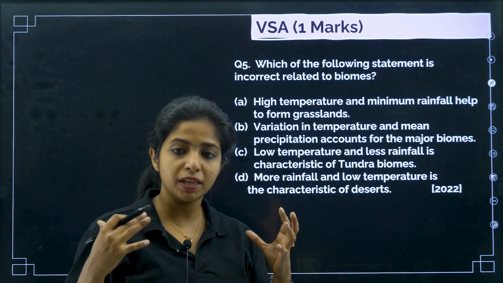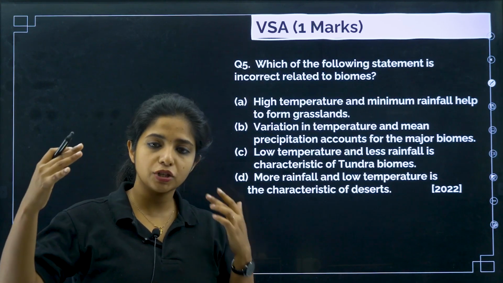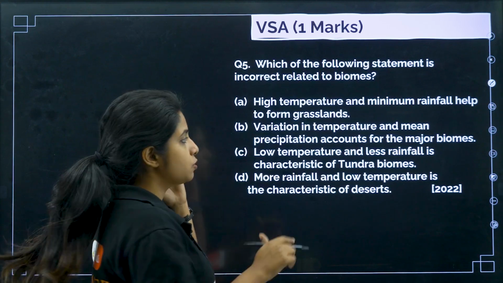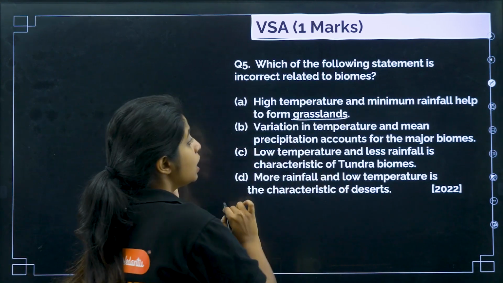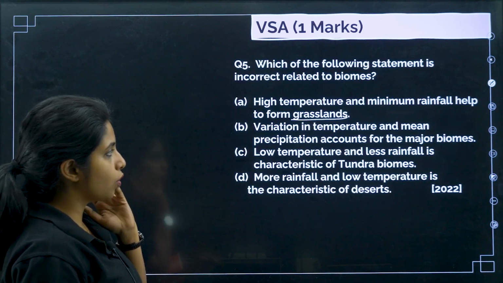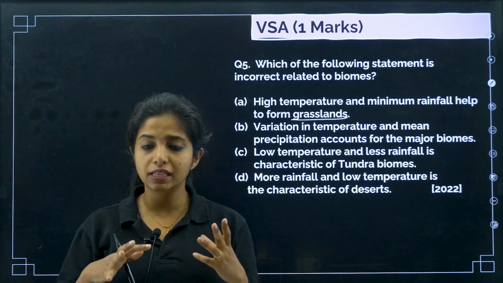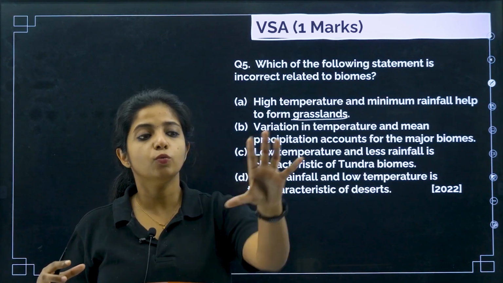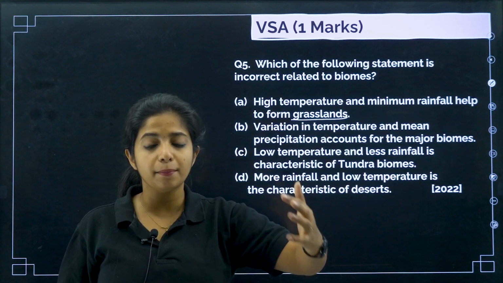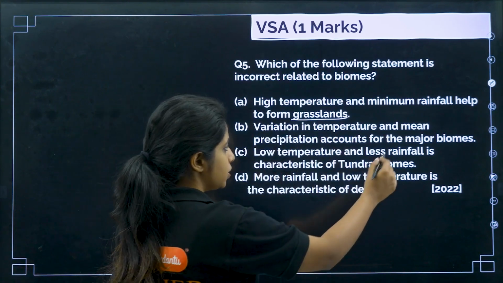High temperature and minimum rainfall help to form grassland. That is correct. There will be high temperature and a very low to medium amount of rainfall, which helps in the formation of grassland. Variation in temperature and mean precipitation accounts for major biomes. Obviously, the temperature and the rate of rainfall are responsible for deciding what type of biome there will be, whether tundra or grassland or temperate or tropical. So they are responsible for all the major biomes. This is also correct.